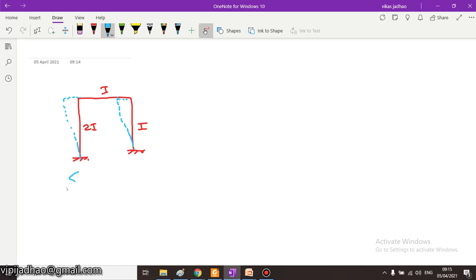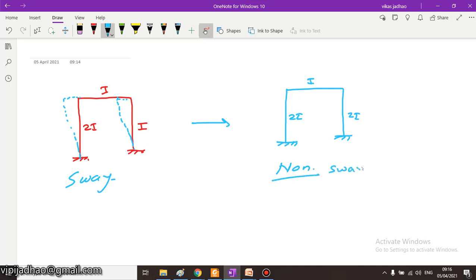This will be a sway type problem, but if we are having the same frame, where here we have moment of inertia as I, here 2I, and here 2I, then this particular type of portal frame will be a non-sway type of portal frame. This is because the moment of inertia of these two columns is the same, whereas the moment of inertia of the beam is different. In this case the frame will be a non-sway type frame.